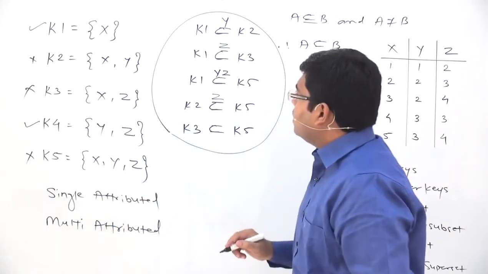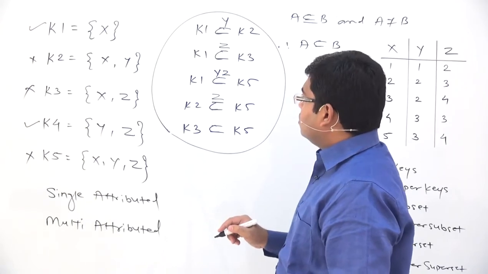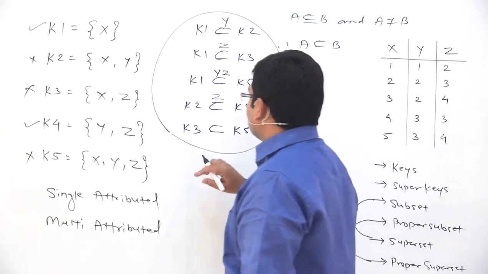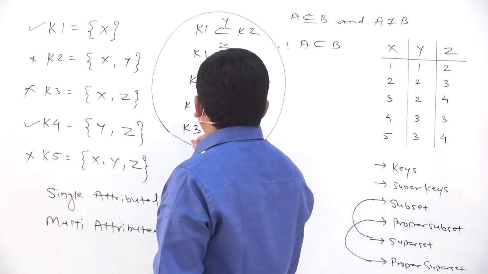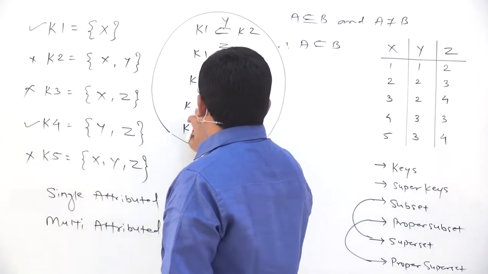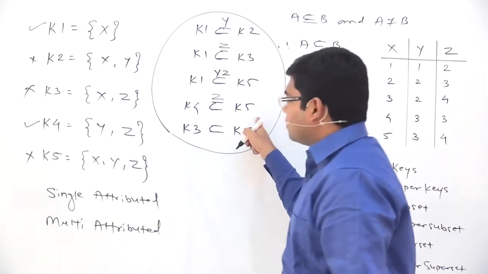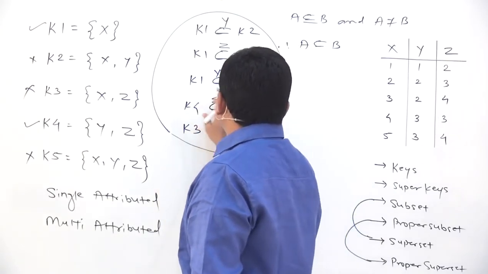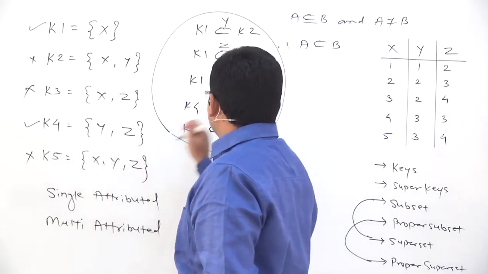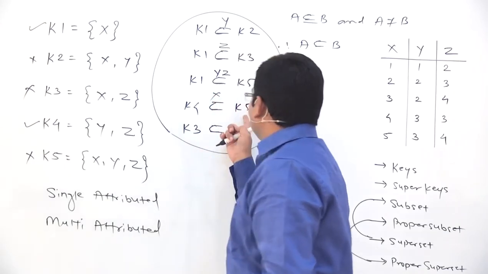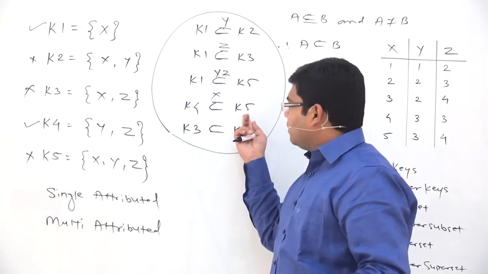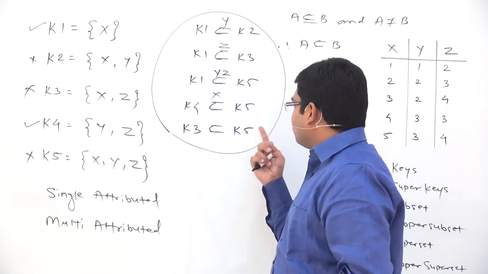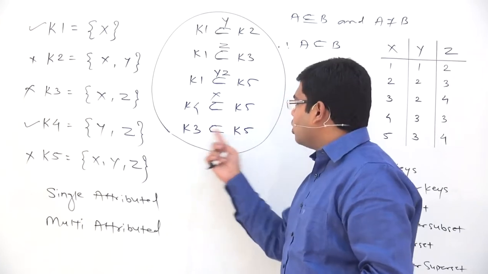Okay, but K2 is not a key, we should have gone for K4. There is a slight mistake here, K1 we can take as K4 here. Now K4 is a proper subset of K5, and the gap here is because of attribute X, and therefore K5 is not minimal, and therefore K5 must be called a super key, K5 cannot be called a key. Because of a similar reason, K5 again cannot be called a key.